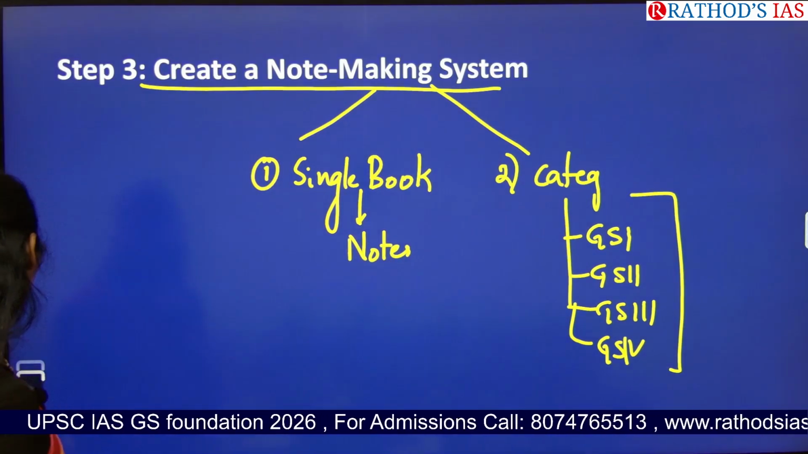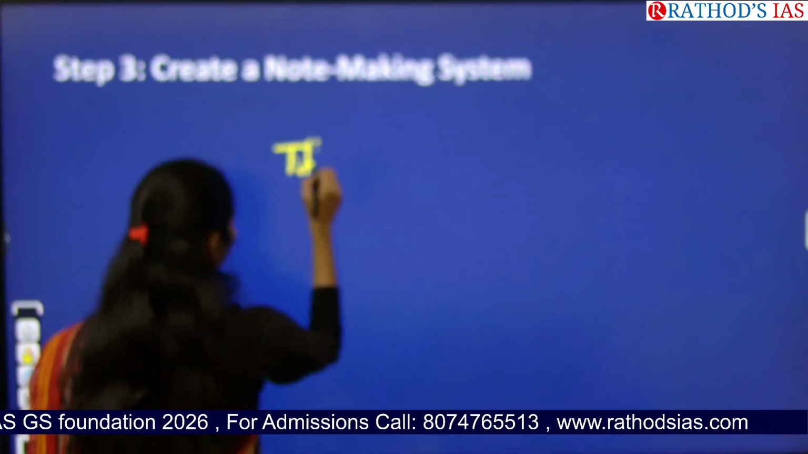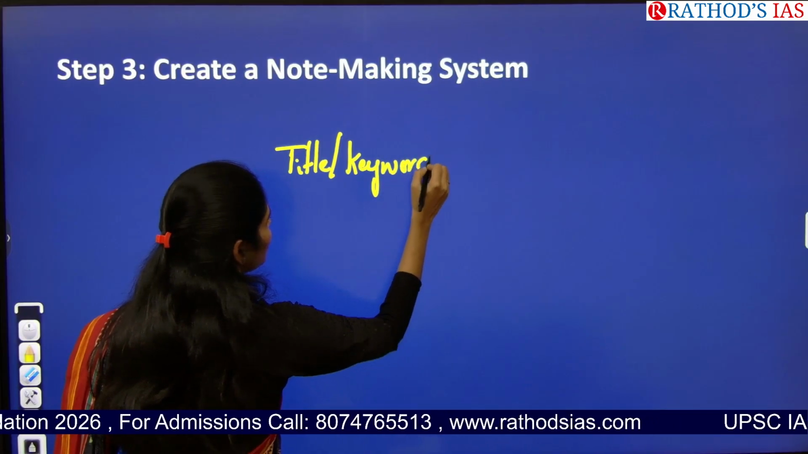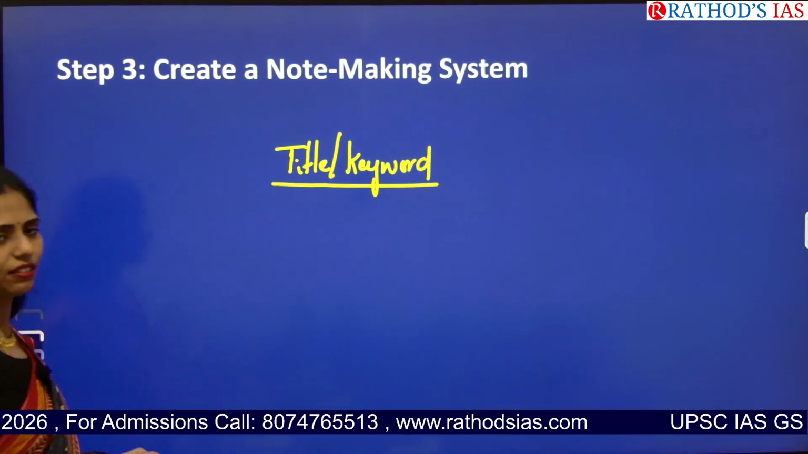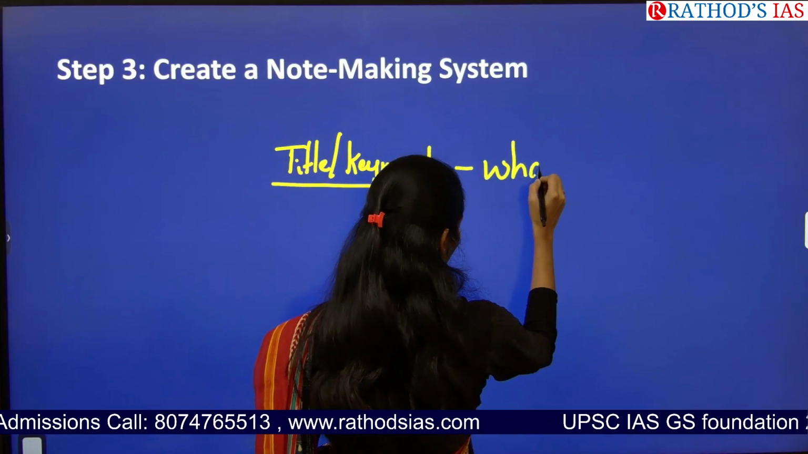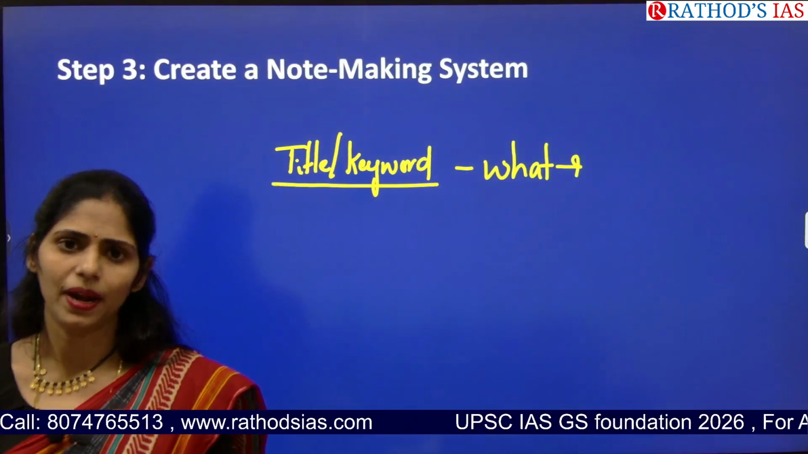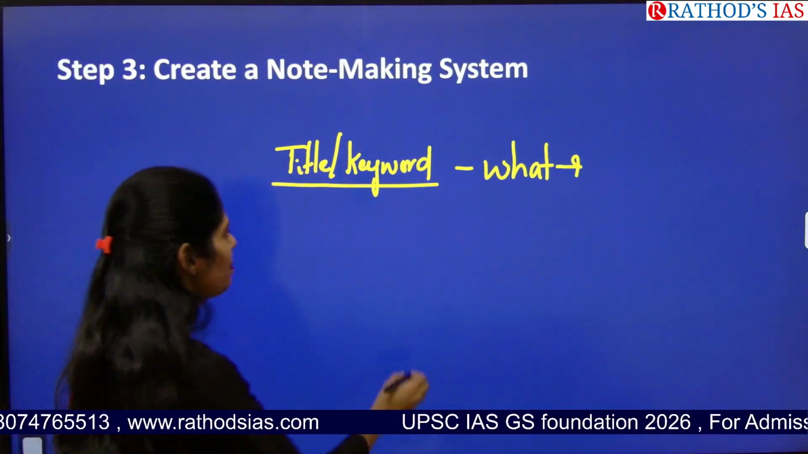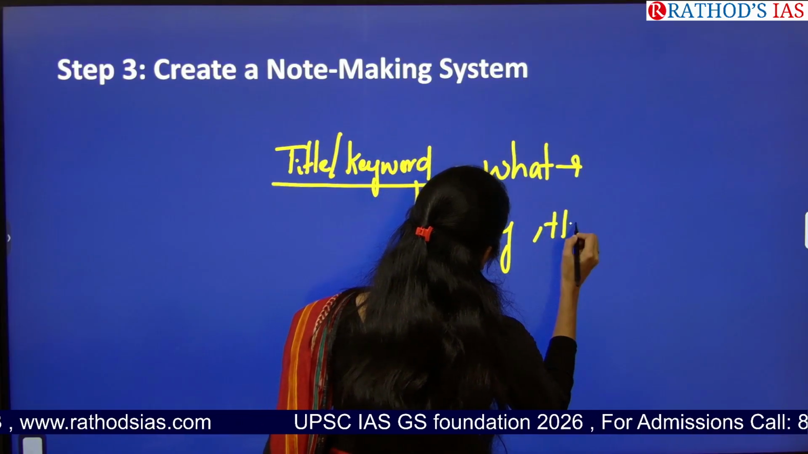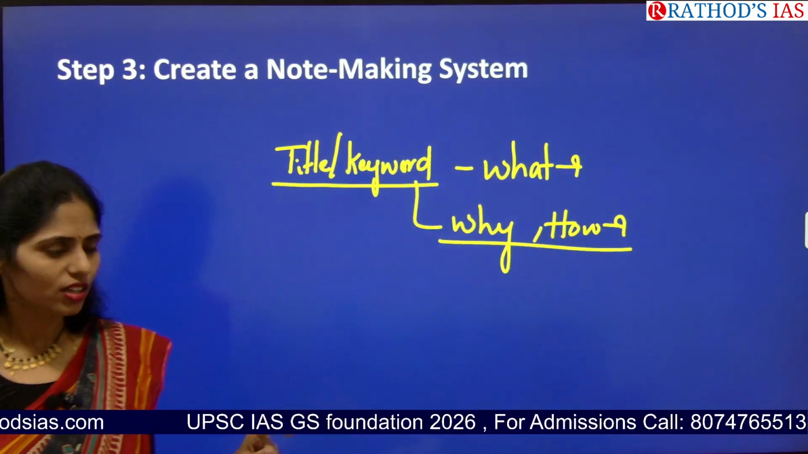Okay, so whenever you are making the notes, first of all, keep the title, or I can say that will be your keyword. Whenever you are reading current affairs, you focus on only the what component. That's it, right? Yes or no? How many of you focus on only the what part? Rather than this what part, you have to focus on the why part as well as how. The how and why part.